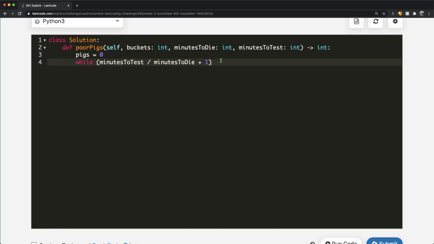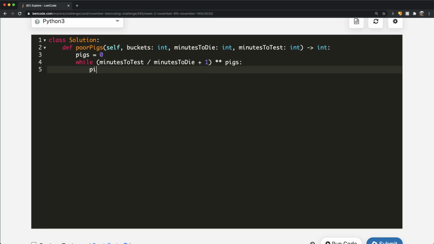Now we raise this to the power of how many pigs we have. This goes back to what I said earlier. When you have 15 minutes to die and 60 minutes to test, we're only looking at base 5 numbers. So 5 to the power of 0 gives us a value of 1, and then we check against a condition.